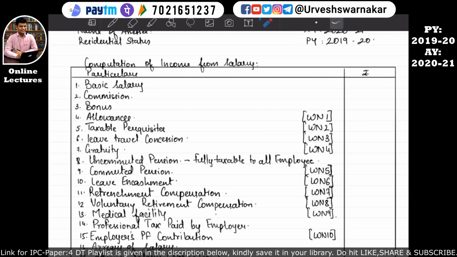Okay students, so now let's move on to point number 11. Point number 11 under computation of income from salary is about retrenchment compensation. So what does retrenchment compensation mean? It is given in the notes. We will understand it from the notes and then we will understand working note number 7. So let's come to the notes.